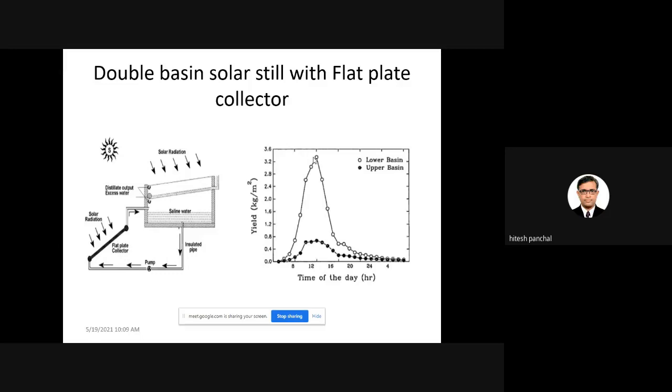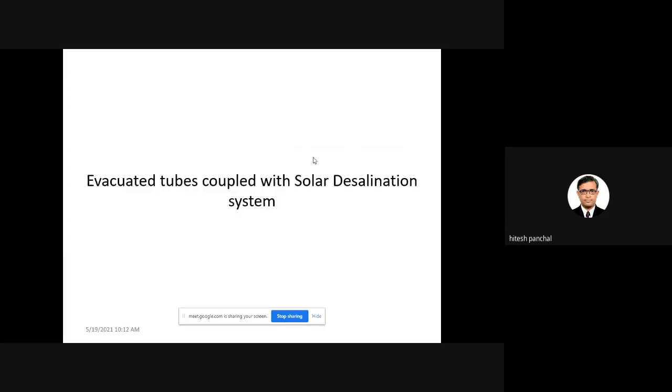Okay, during my PhD work, I also used the double basin solar still, which I will discuss with you later on. But in this kind of system, the pump is also used. So we cannot say that the whole system is 100% operated by solar energy.